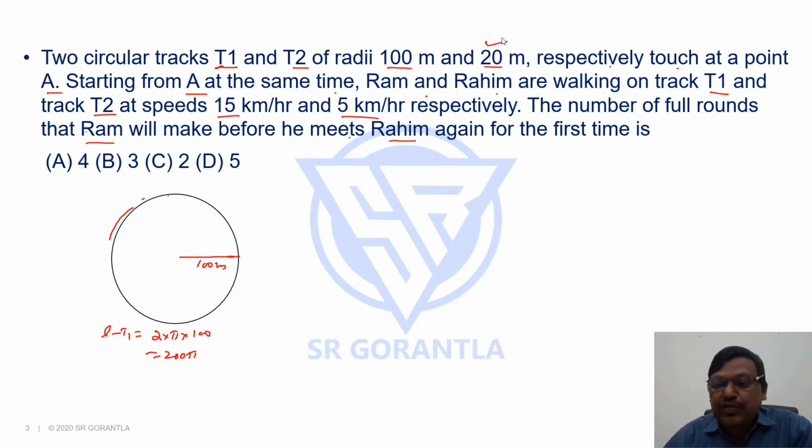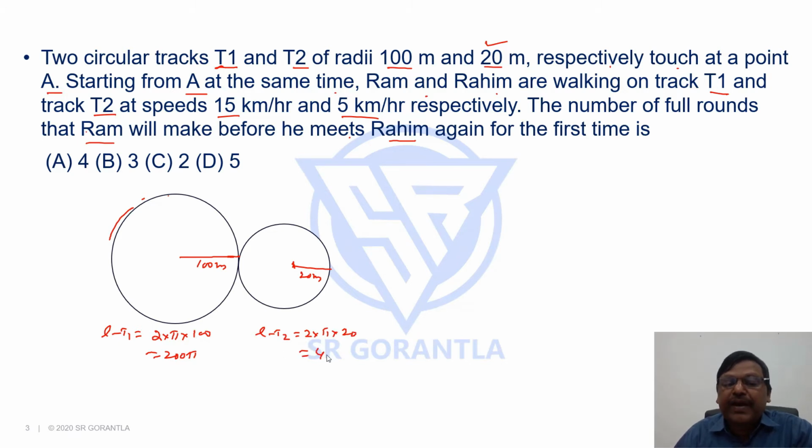How about the second track? It is 20 meters. If the radius is 20 meters, the length of this track T2 will be again its circumference, which is 2 pi into 20, which is 40 pi. And the two tracks are touching each other at A, and Ram starts walking on this particular track at 15 kilometers per hour speed. Rahim is walking on track 2 at 5 kilometers per hour speed.